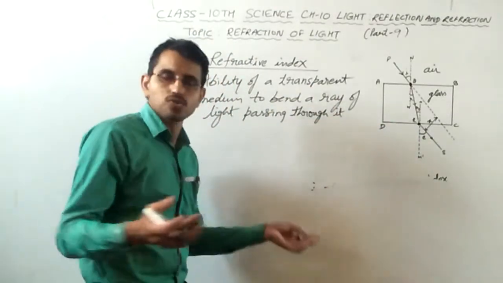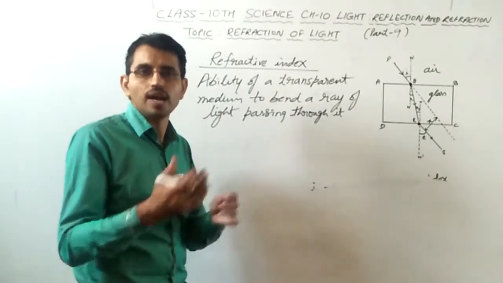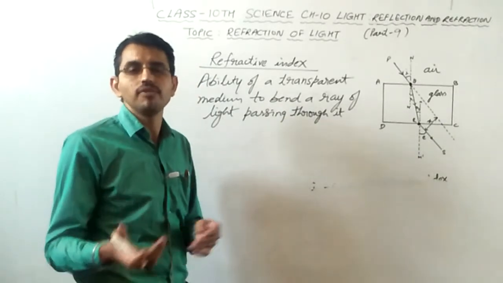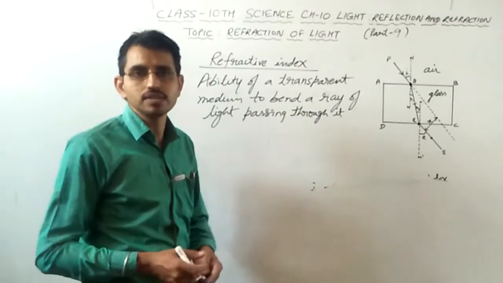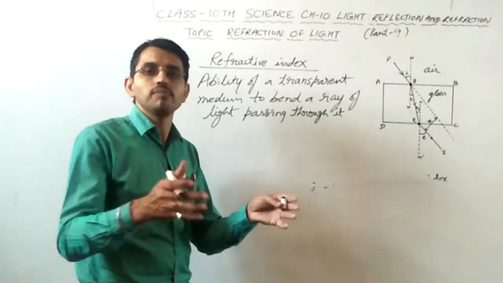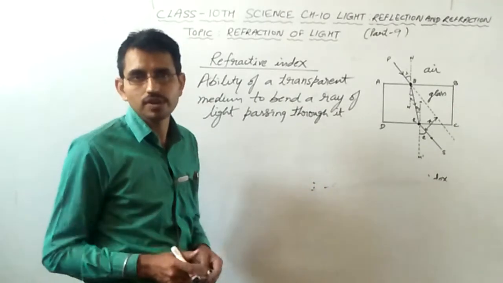This ability differs from medium to medium because there are so many transparent mediums like air, glass, water, diamond, various types of gemstones. They all are transparent through which light can pass. But the density of different media differs. So the speed of light in these media also differs.